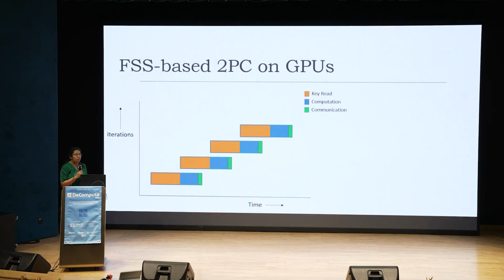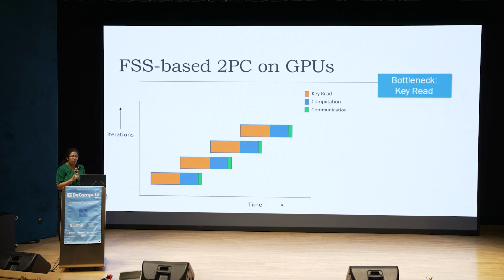Now let's go back to the cost profile. We have the same three phases: key read, computation, and communication. Now computation is much smaller, and key read and communication are the same as before. But here's the problem: key read can no longer be hidden behind computation, and we have a new bottleneck, which is key read.